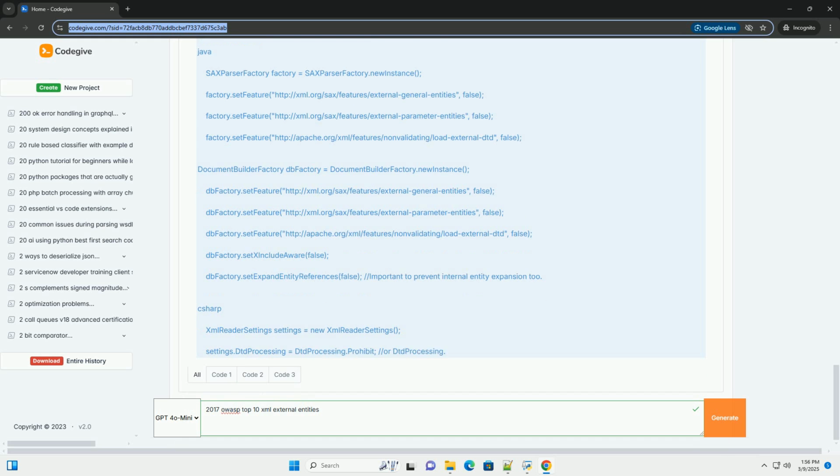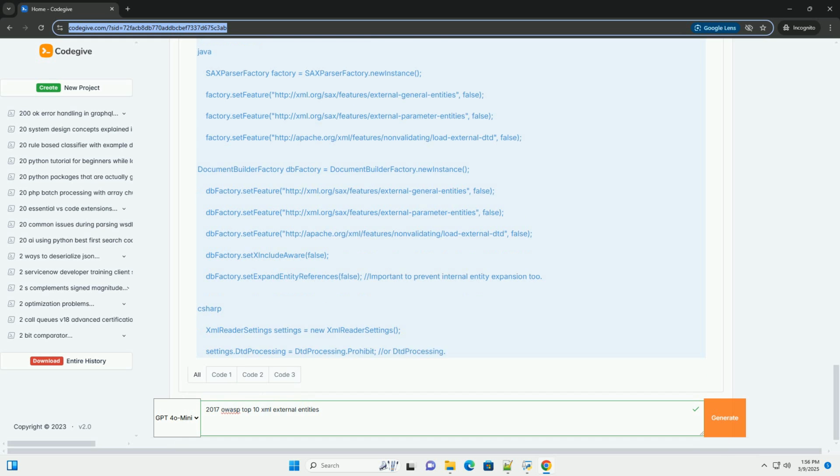Example scenario: imagine a web application that processes XML files to store and retrieve user data. Let's say the application's code looks something like this, using Python and the xml.etree.ElementTree library. In this vulnerable code, if the XML data is supplied by a user, for example uploaded via a file upload or sent in a POST request, an attacker can inject a malicious XML payload. The malicious XML payload: